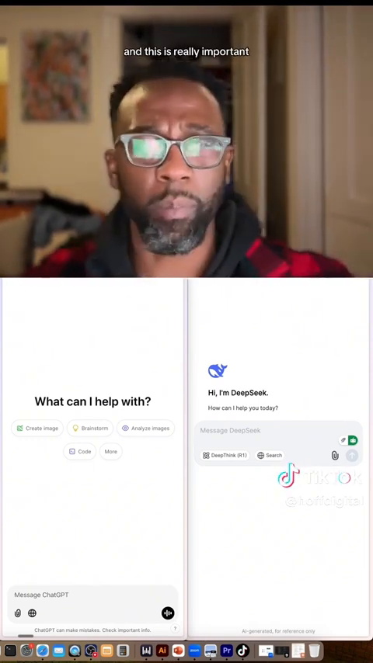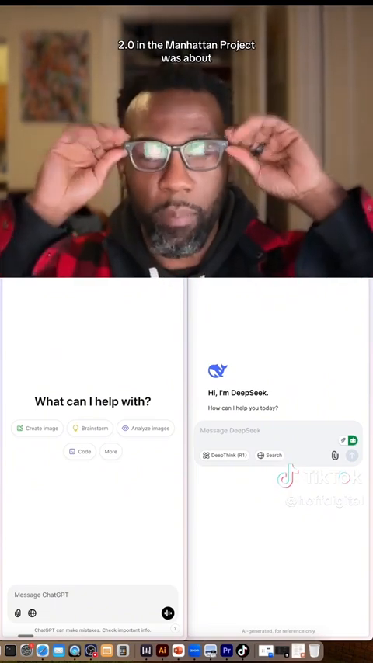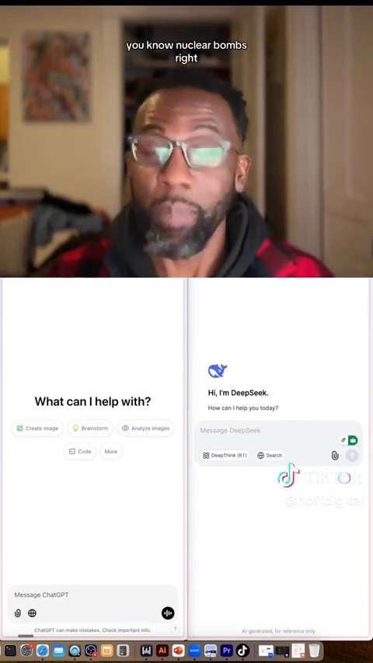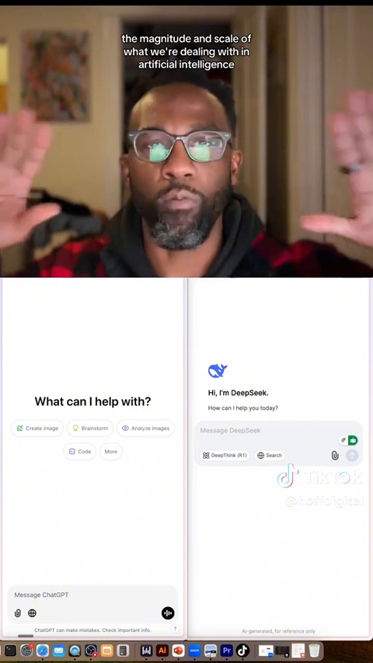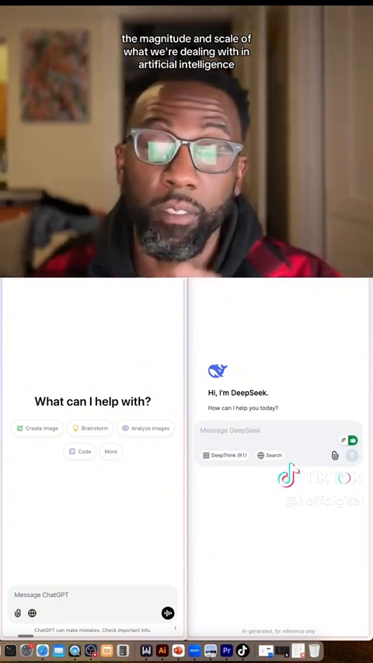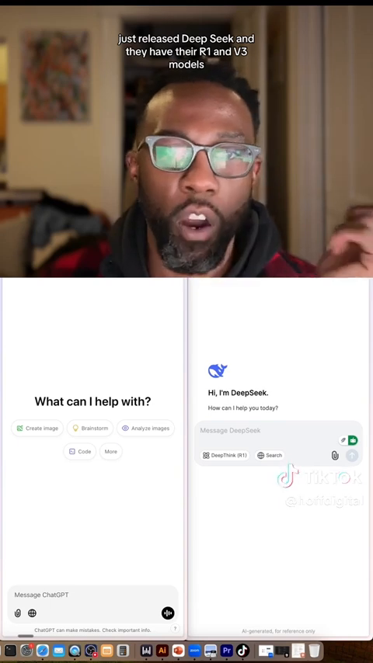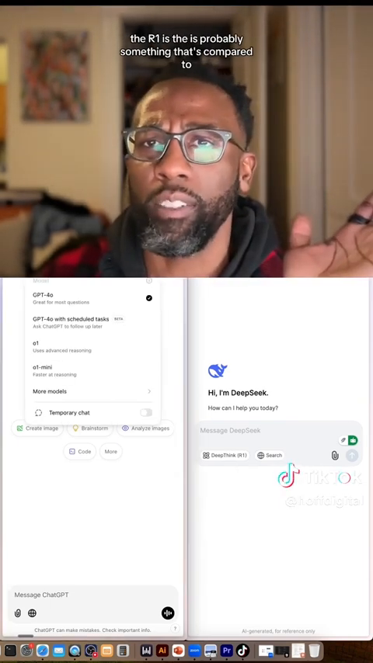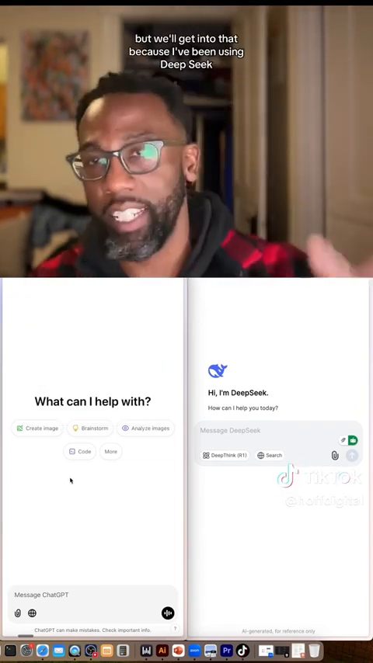And this is really important because right now we are in like the Manhattan Project 2.0, and the Manhattan Project was about how do we build nuclear bombs, right? But this is really it. This lets you know the magnitude and scale of what we're dealing with in artificial intelligence. And right now, China just released DeepSeek, and they have their R1 and V3 models. The R1 is probably comparable to ChatGPT's O1 advanced reasoning model, but we'll get into that